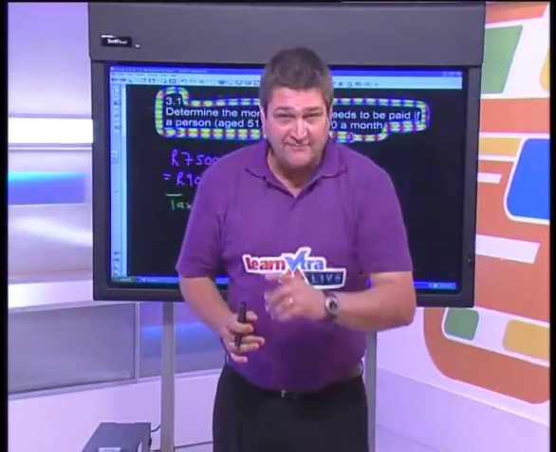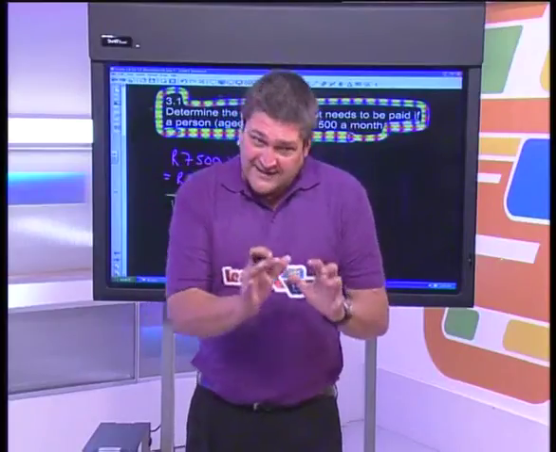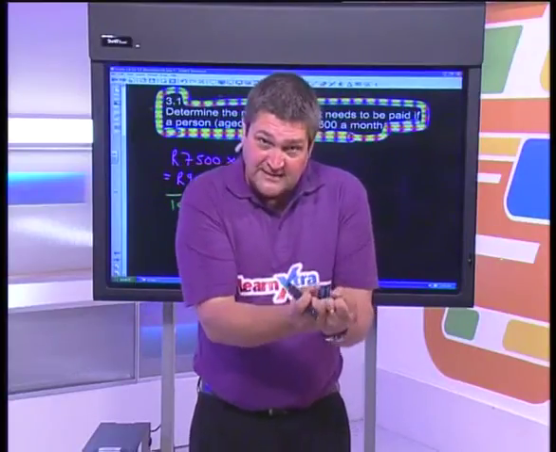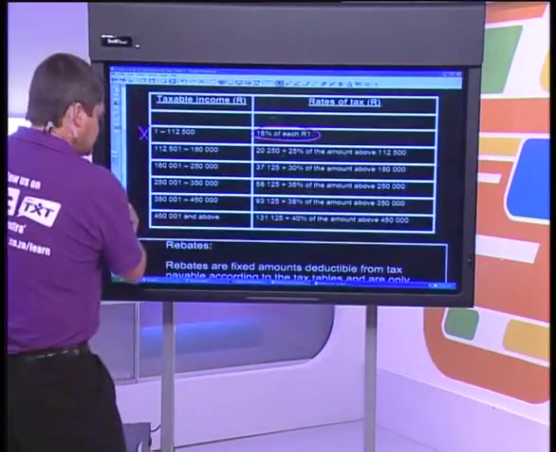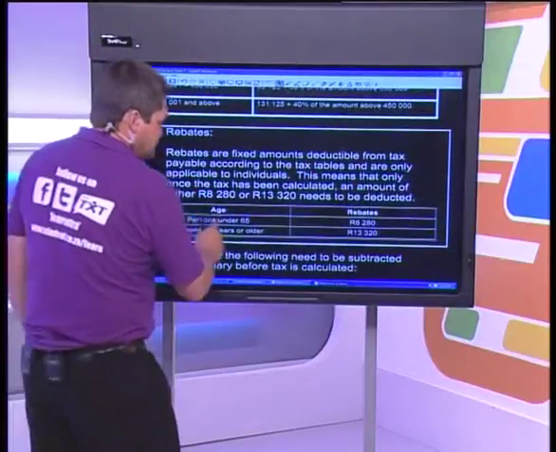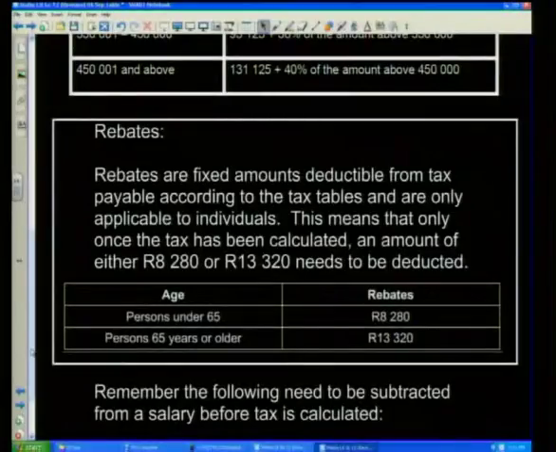But we are going to get a rebate. Remember, the government is saying, you're not paying all that. We're going to subtract some money from that amount. And what are they going to subtract? Well, from our table again, you can see that the rebate for a person under 65 is 8,280 Rand. Can you remember that? 8,280 Rand. So let's go back to our question.